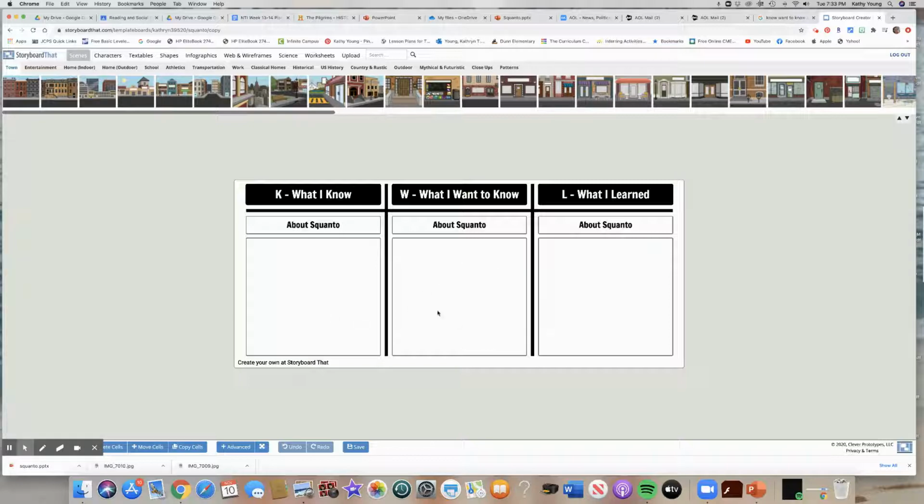Now, the middle is what interests you. What are your wonderings? What do you want to find out by listening to the book, by watching the video? So write a couple of questions. What do you want to know? Okay, a lot of people like to say, was he married? Did he have children? How old did he grow to be? All different kinds of questions that we can ask about. You might wonder, how did he help the Pilgrims? So all kinds of wonderings.